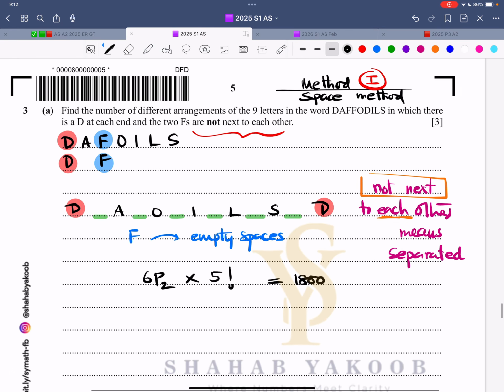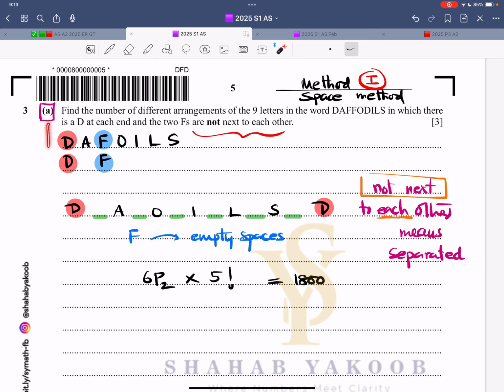Question number 3. And this first part, I have done it in 2 ways. So now this is first thing first. Find the number of different arrangements of the 9 letters in the word daffodils, in which there is a D at each end and the 2 Fs are not next to each other. A very frequently asked question.